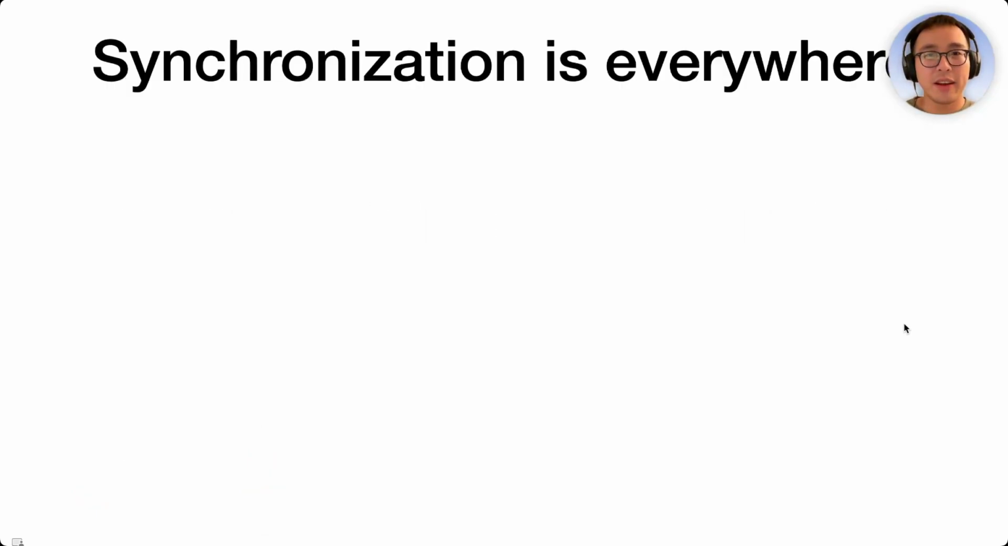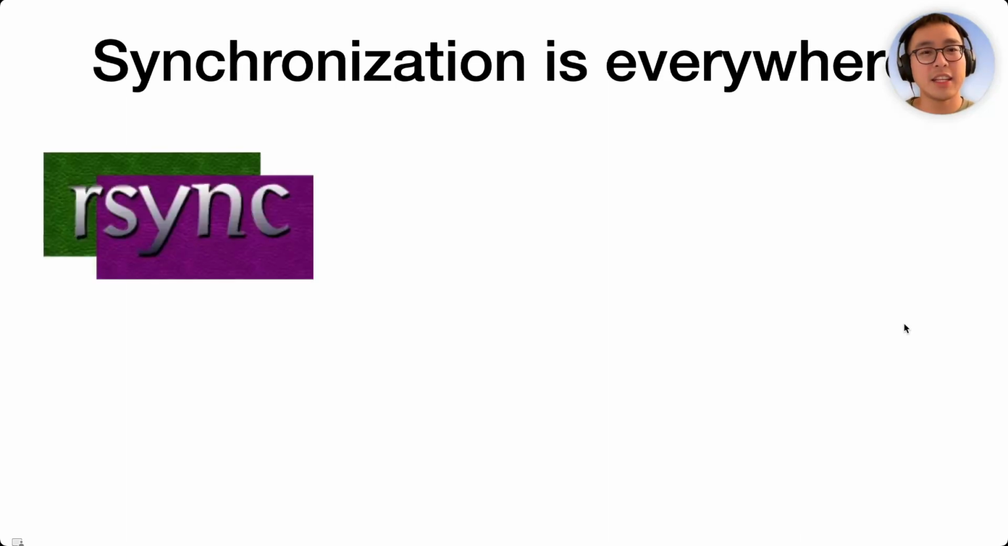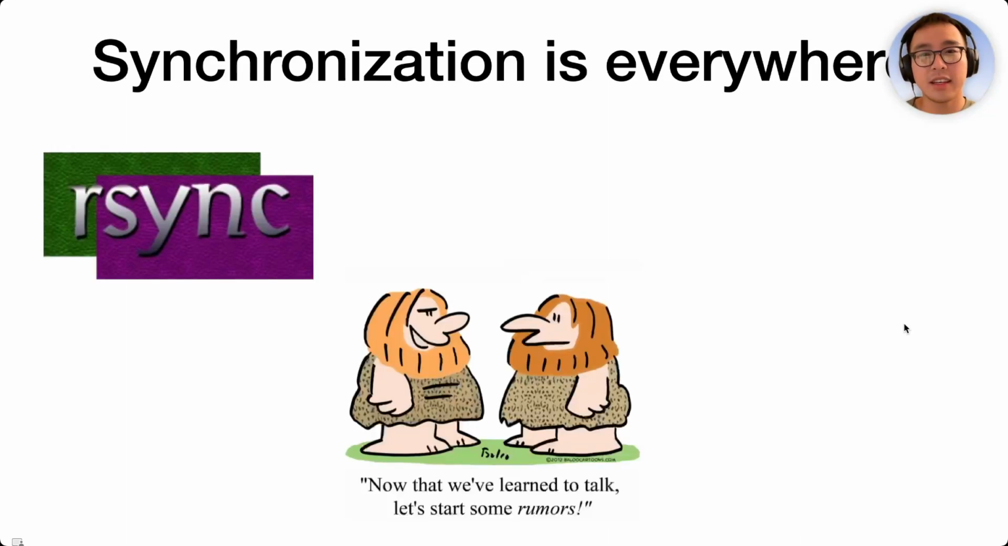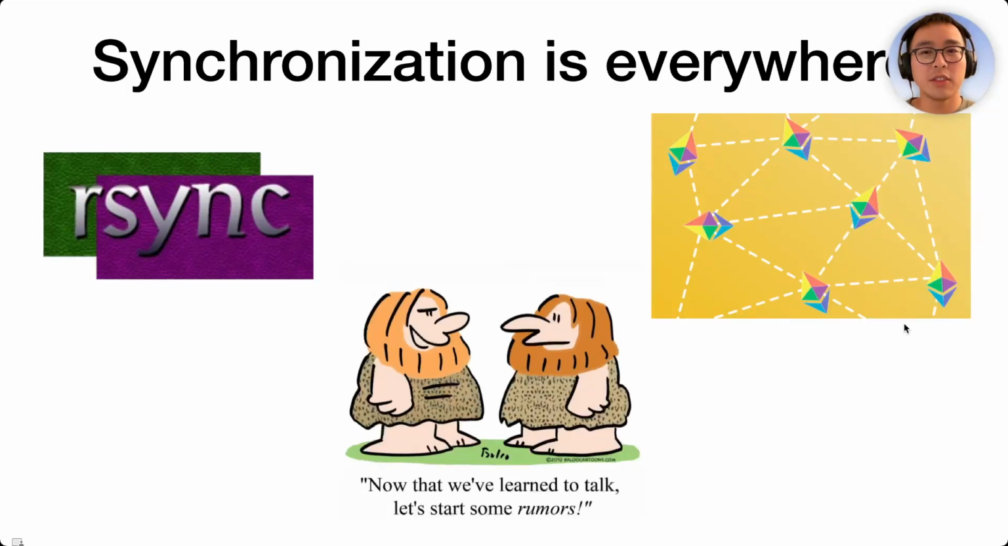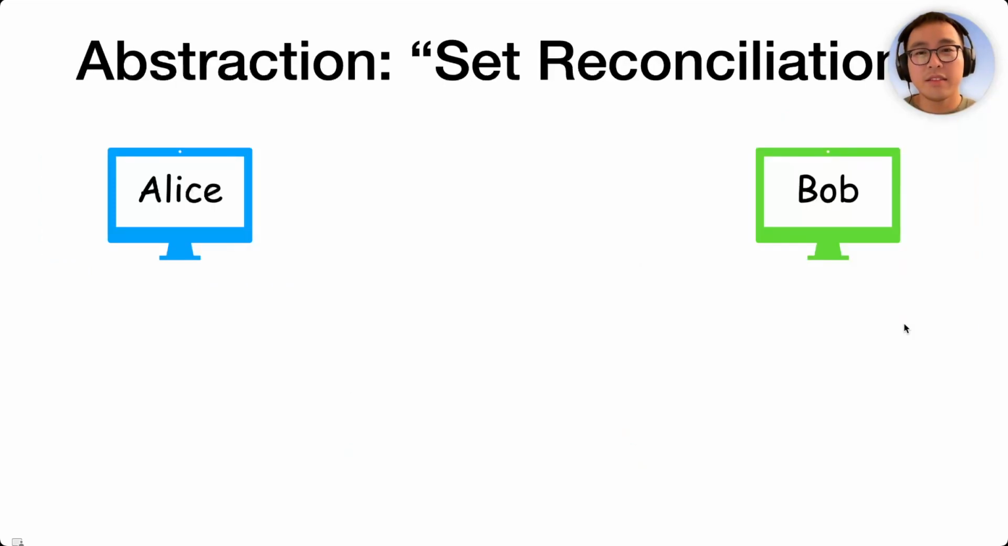Synchronization is everywhere in distributed systems. It's essential in tools like rsync, it's there in gossip protocols in a step called anti-entropy, and it's also essential in peer-to-peer systems like blockchains. There's a nice abstraction of the synchronization problem called set reconciliation.